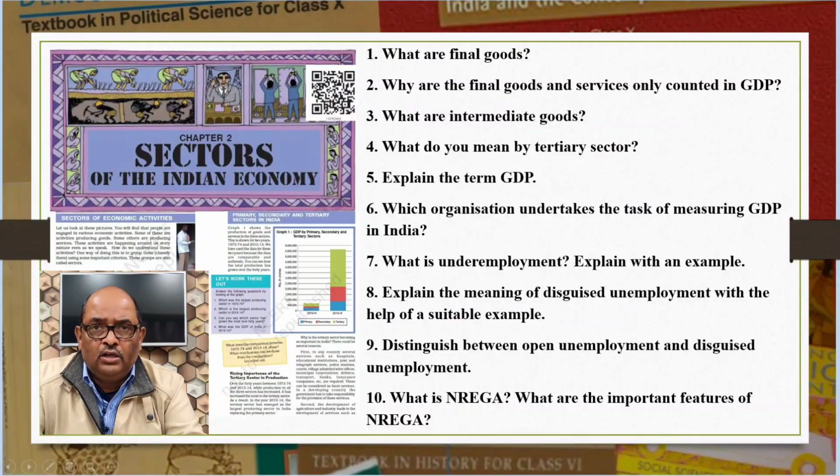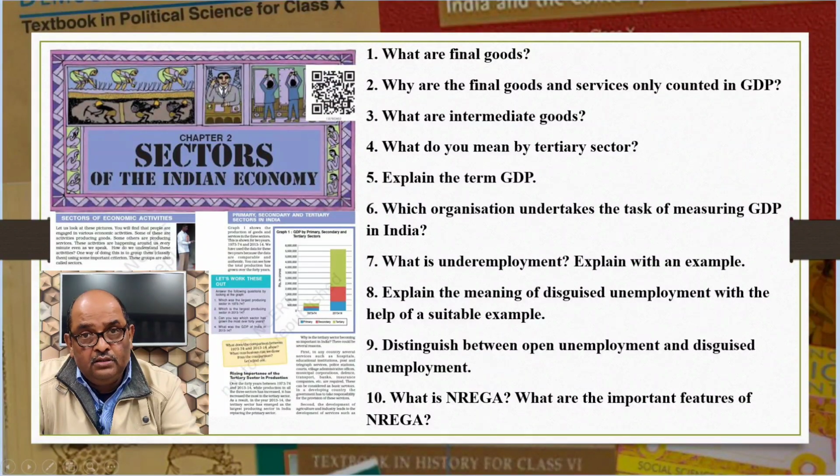So we have touched most of the important questions. But before I close, I want to remind you that you must go through the following questions once. They may come as 1 mark questions in Section A. What are final goods? Why are only final goods and services counted in GDP? What are intermediate goods? What do you mean by tertiary sector? Explain the term GDP. Which organization undertakes the task of measuring GDP in India?